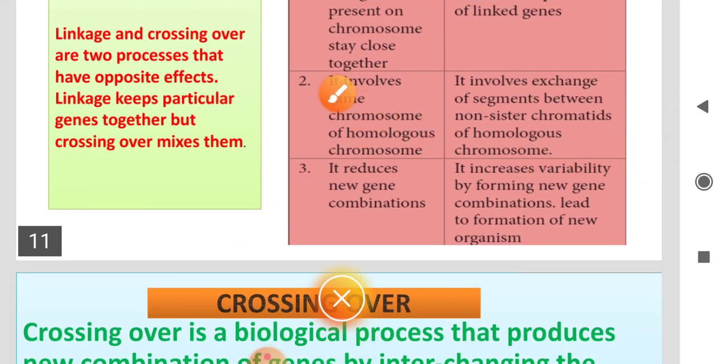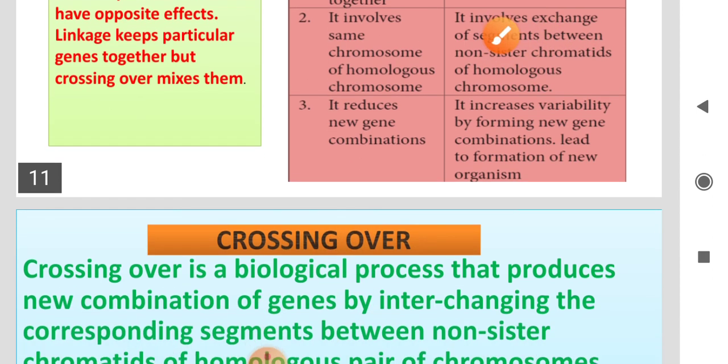The second difference: linkage involves the same chromosome, not the exchange between homologous chromosomes. Crossing over involves exchange of segments between two non-sister chromatids of homologous chromosomes, exchanging characters from one chromosome to the other. In linkage there is no exchange, while here the exchange takes place between two non-sister chromatids.